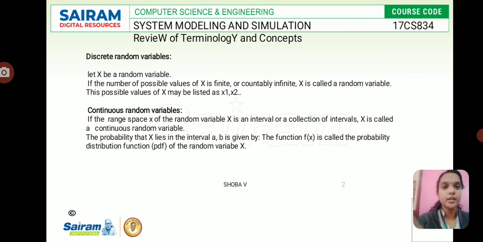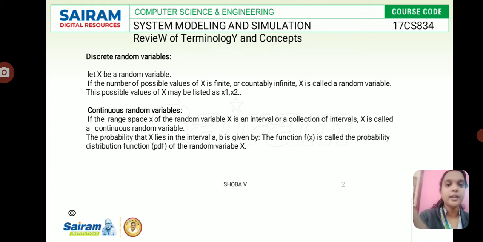So this is a discrete random variable. Let x be a random variable. If the number of possible values of x is finite or countably infinite, we can say x is a discrete random variable. These possible values of x may be listed as x1, x2, etc. There is a linear or sequential fashion here, and a best example is a post office or bank, because from 9 to 4 anytime the customer will be moving and they'll finish their work. So there is a particular point of time, which we can say is in the discrete random variables.